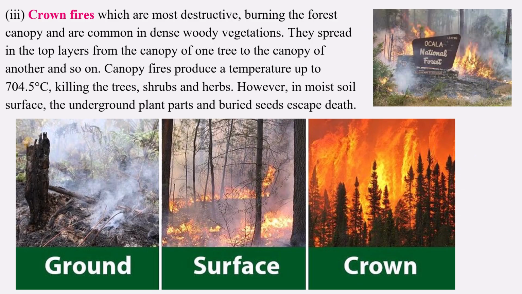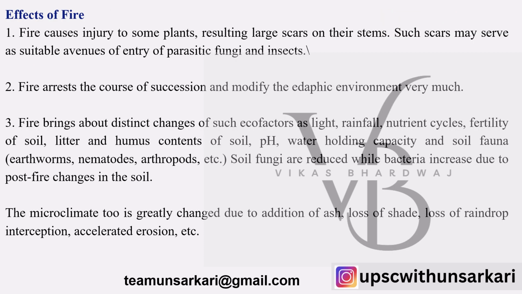Whereas crown fires are most disastrous because of the burning of the whole forest canopy, and it takes place mostly in dense woody vegetation. They spread in the top layer from the canopy of one tree to the canopy of another. Canopy fires produce a temperature of up to 700 degrees centigrade, killing the trees, shrubs, and herbs. But in moist soil, surface underground plant parts and buried seeds can escape death. You can see we have an illustrated example over here of how ground, surface, and even crown fires act.